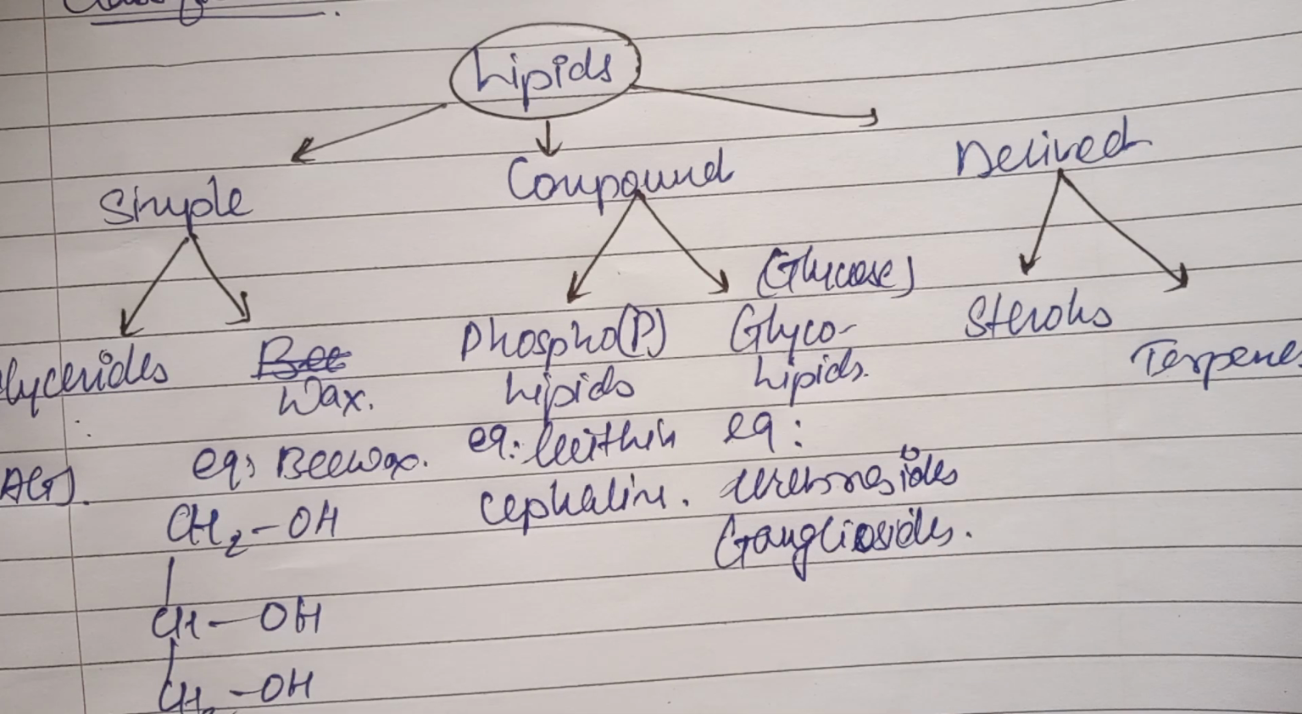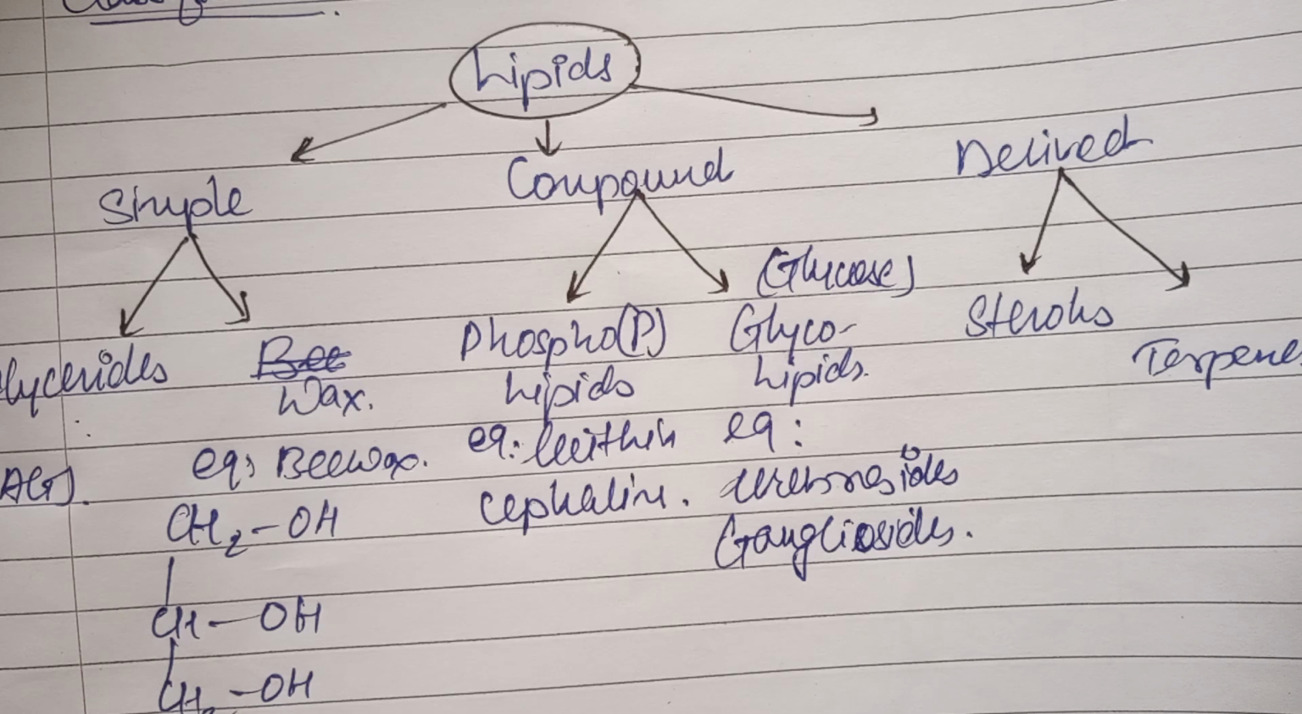So basically, compound lipids are those which contain both the alkyl long chain fatty acids and the glycerol. But in addition to this, they also contain other elements like phosphorus, nitrogen, or sulfur, etc., in addition to the simple lipids.